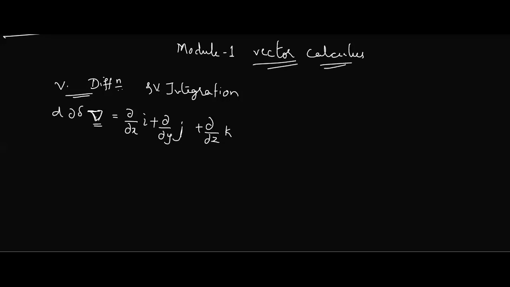This is the first part. Here, suppose we have phi, just a notation, which is a function of x, y, z. Suppose this is a scalar quantity, a continuously differentiable scalar function.